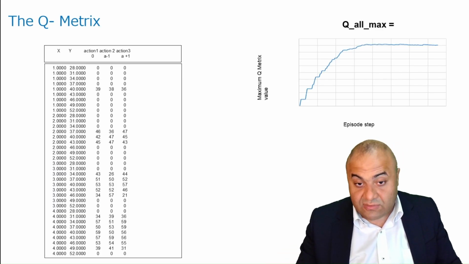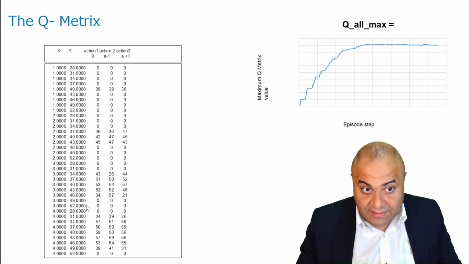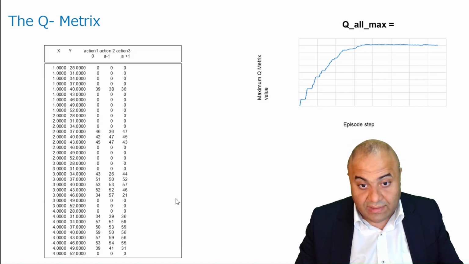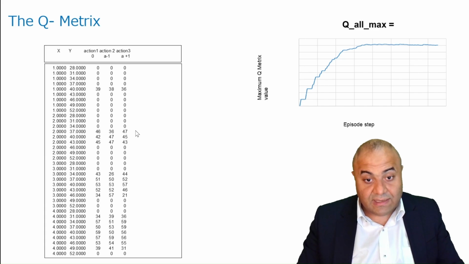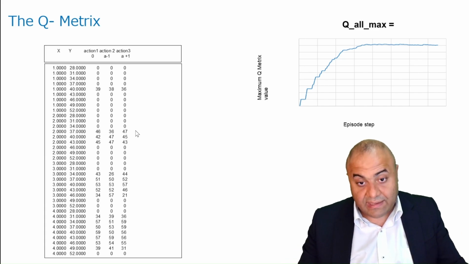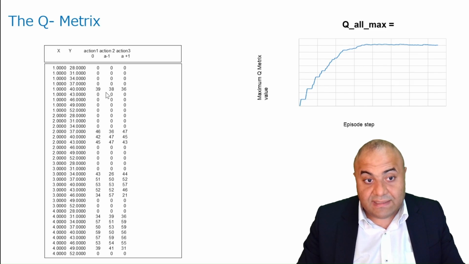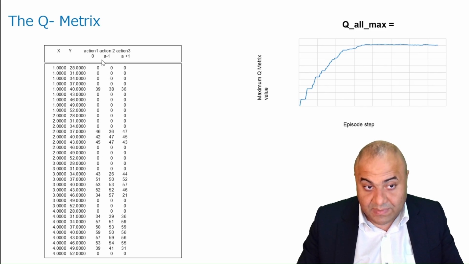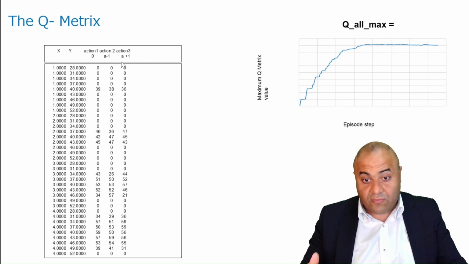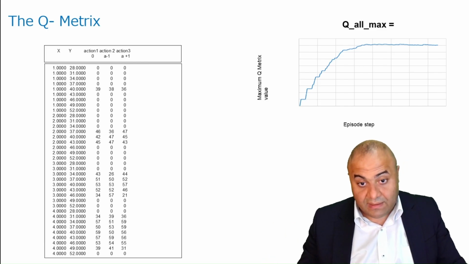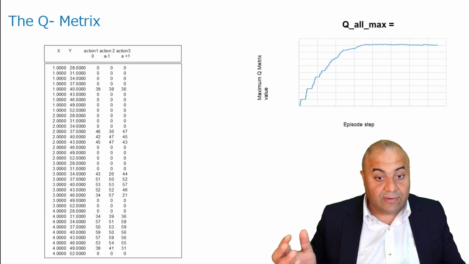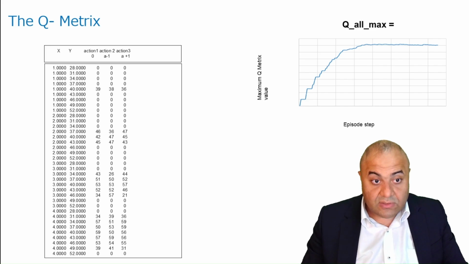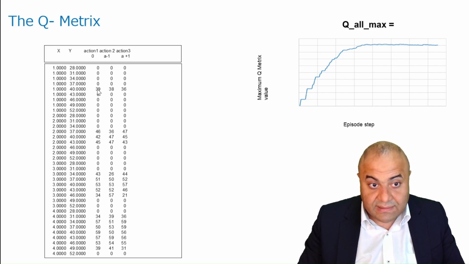So what will the Q matrix look like? Well, it will look something like this. For example, in the mouse game, you will have X and Y, and all these X and Y values represent the location in the game itself, and you will have these actions. Of course, now for simplicity we have only 3 actions, but in the mouse game it will be 4 actions. So you go either right, left, up or down. So this matrix with these Q values.